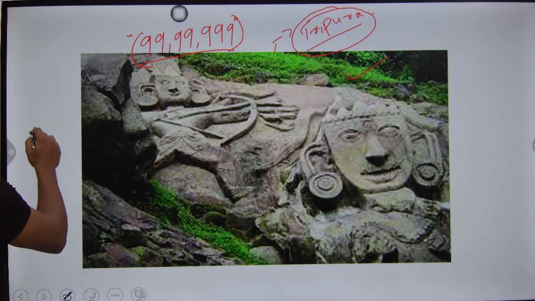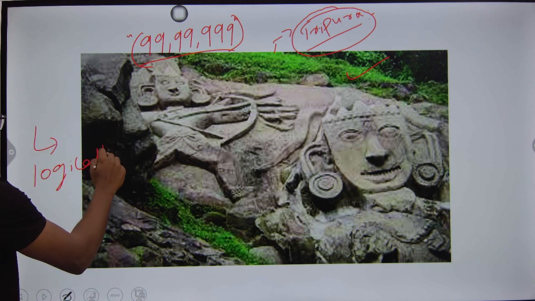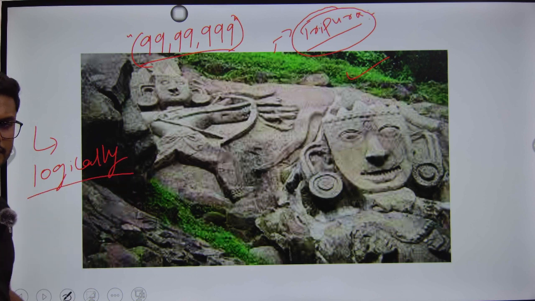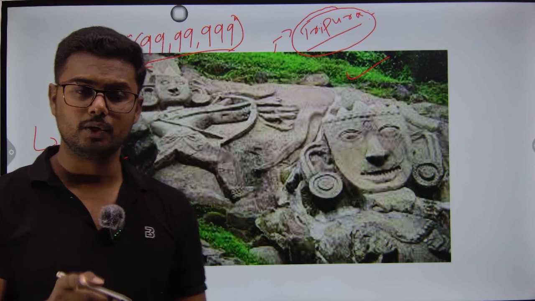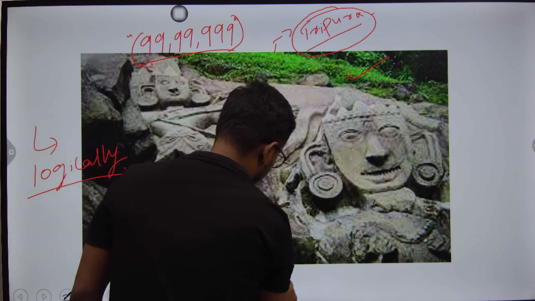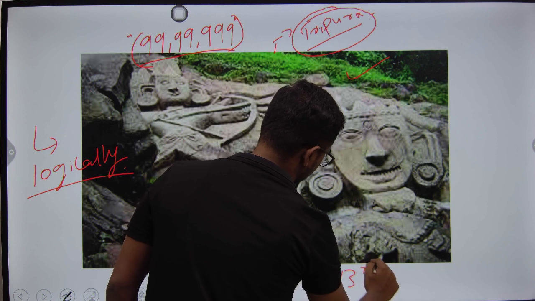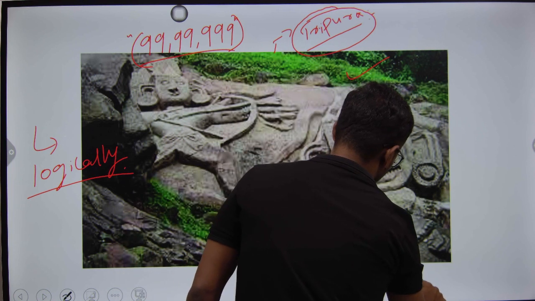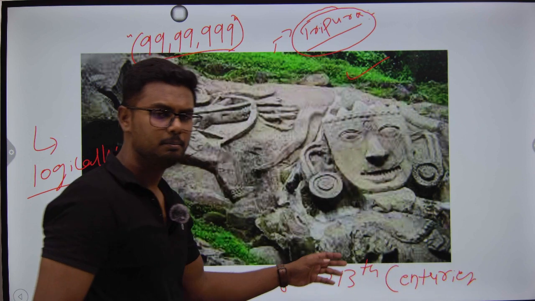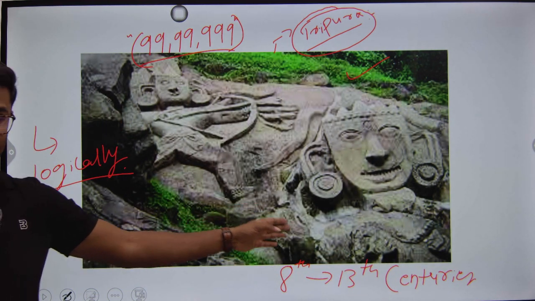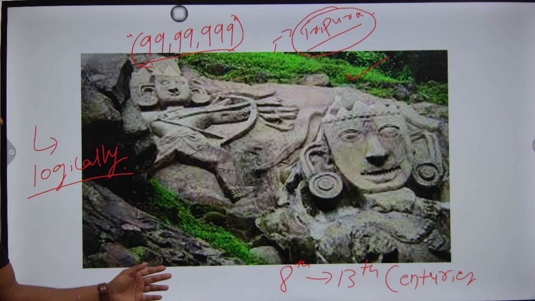But archaeologically or logically speaking, based on various carbon dating techniques, it is estimated that these rock sculptures were built between the 8th and 13th centuries. Alright, so this is how these rock sculptures came into existence.